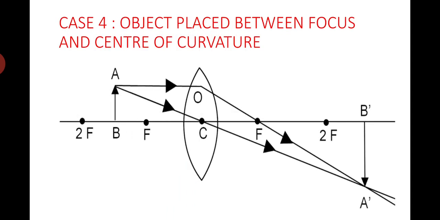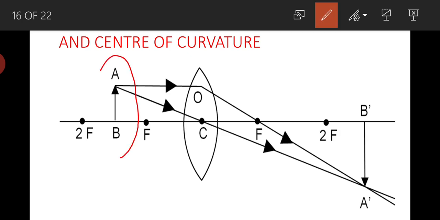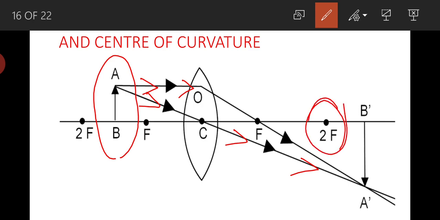Next, case 4, object placed between focus and center of curvature. So when object is placed between focus and center of curvature, here again we will use two light rays, that is light ray which is passing parallel to principal axis, it will pass through focus, and second light ray which is passing through optic center, it will move straight without any deviation. Hence these two light rays are meeting beyond 2f. And I request you to remember one point. Whatever is happening, we are drawing that diagram.